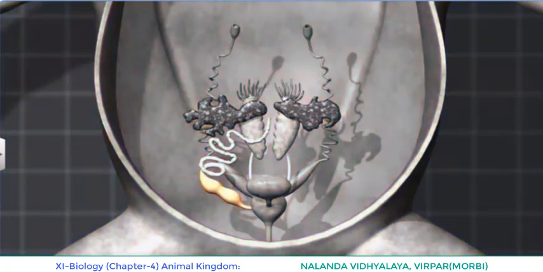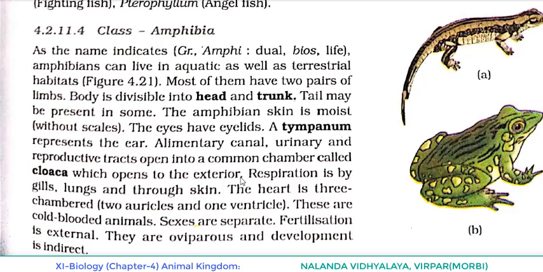The digestive, excretory and reproductive tracts all together open into a common chamber called what? Cloaca, which opens to the exterior.